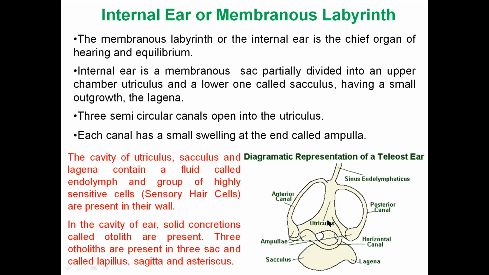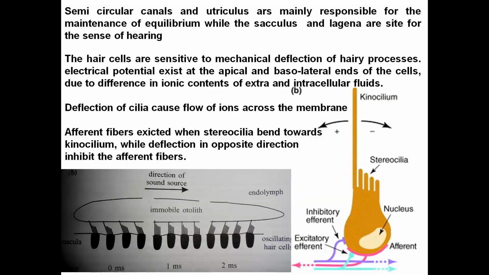Means there are three otoliths present in three chambers. One is in the utriculus, another one is in the sacculus, and in the lagena. So all these three chambers have the solid concentration which is known as otolith. Okay, so the semicircular canals and the utriculus chamber are responsible for maintenance of the equilibrium. And the other two chambers, below, sacculus and lagena, they are actually the site for the sense of hearing. Means semicircular canals and utriculus are responsible for maintaining the equilibrium, and sacculus and lagena are responsible for hearing.